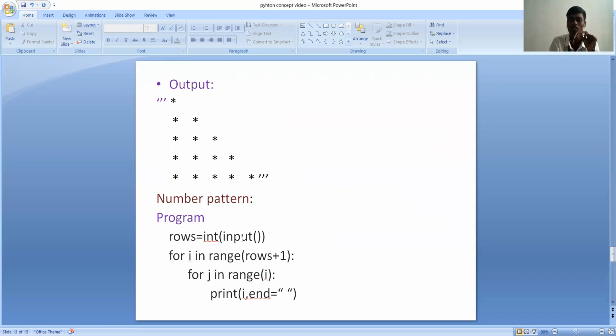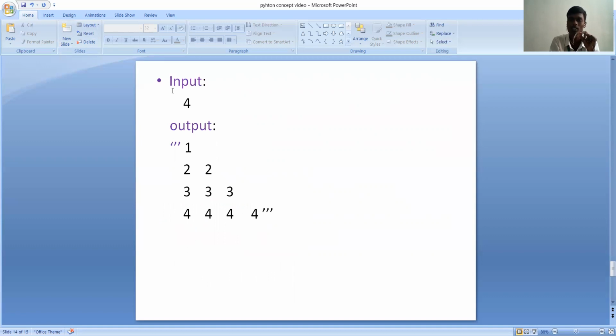Another one is also a pattern. Rows is equal to int of input of something. For i in range(0, rows plus 1), for j in range(i), print i. This is an output: I gave 4 and it gives 1, 2 2, 3 3 3, 4 4 4 4.